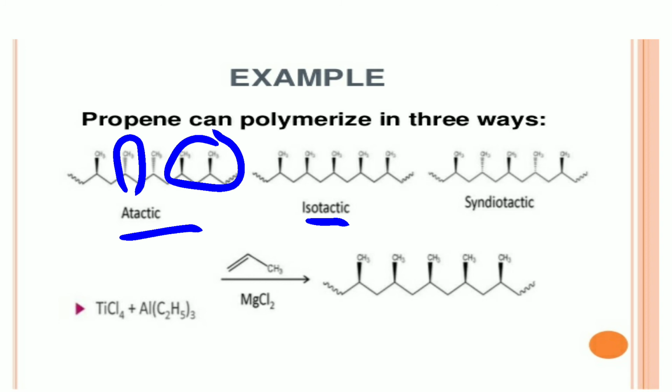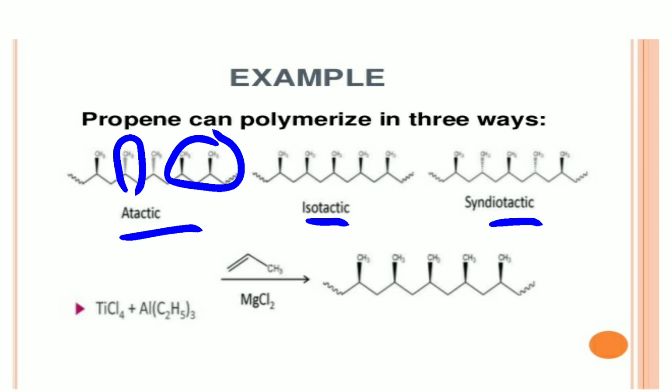And the syndiotactic process, that is what? Here the CH3 groups are present in an alternating manner. That means one CH3 is present above the plane, then another CH3 is present below the plane, again another CH3 is present above the plane, and the next one is present below the plane. This type of position of the polymerized alkane is known as syndiotactic.